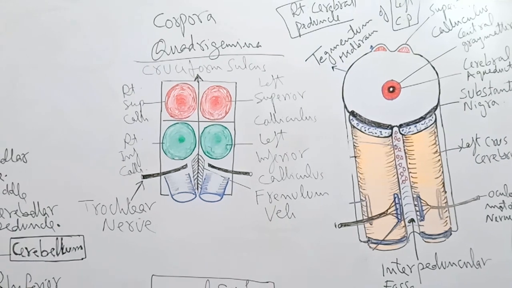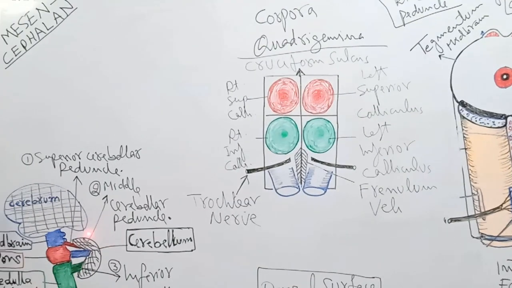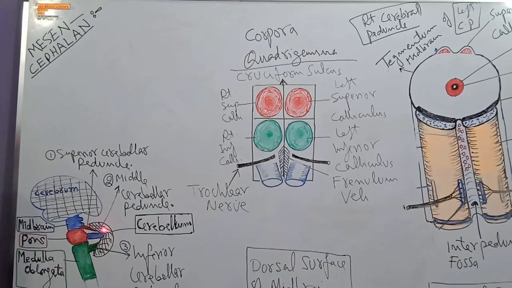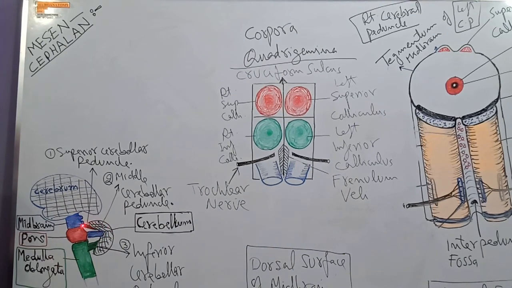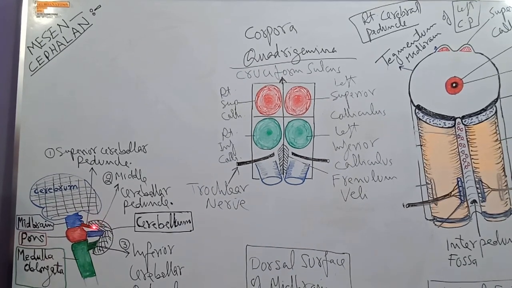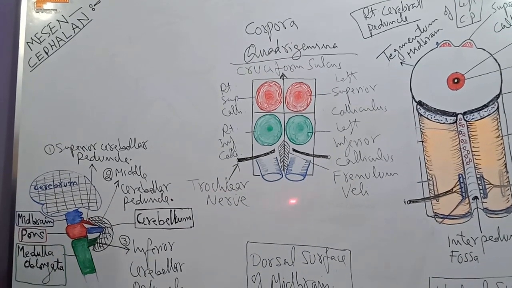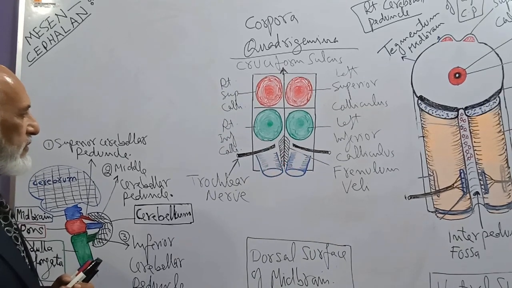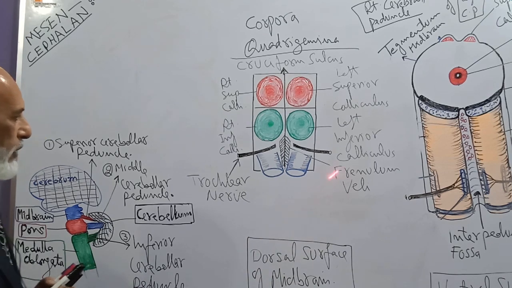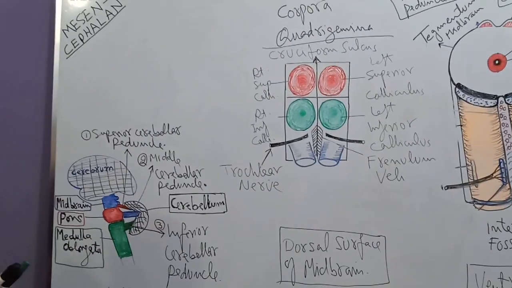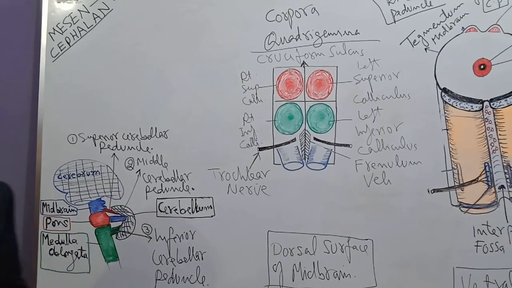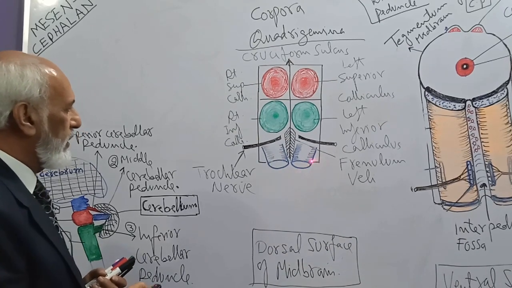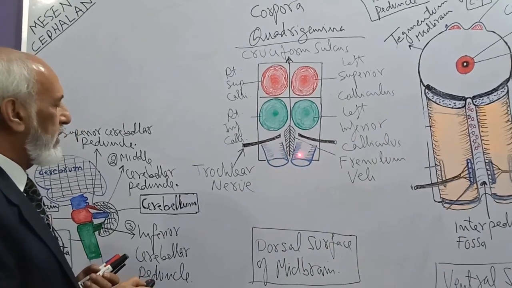Then I told you that the cerebellum is connected to the midbrain by the superior cerebellar peduncle. The cerebellum is connected to the midbrain by a pair of superior cerebellar peduncles. So posteriorly you can see the right and left superior cerebellar peduncles. Here is the cerebellum which is removed. Now, if you want to remove the cerebellum, as I told you before, we have to cut the 3 pairs of cerebellar peduncles. Here, because the cerebellum is removed, the superior cerebellar peduncles are cut.